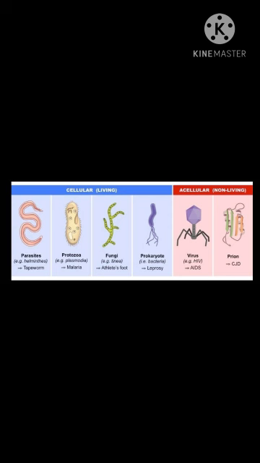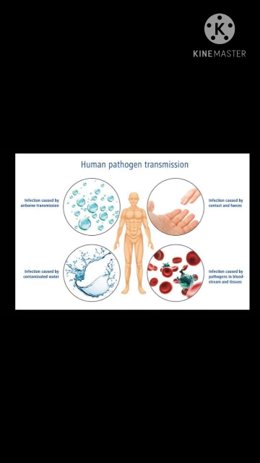When there are garbage, drains, and stagnant water, mosquitoes get a breeding ground. Through the bite of a female mosquito, different types of microbes enter the body. That is, pathogens enter the body through contaminated food, contaminated water, air, and the bite of mosquitoes, that is, through insects.